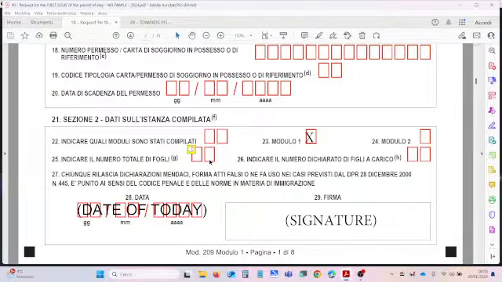I will explain in the last part of this video which documents you will need. Remember that you have to count every sheet that you put inside the envelope and add the number 3 to this number, because you are filling out the first 3 pages of this form too. Okay? Then you put the date in the field 24, data, and when you are at the post office, not when you are at home, put the signature in the field 29.